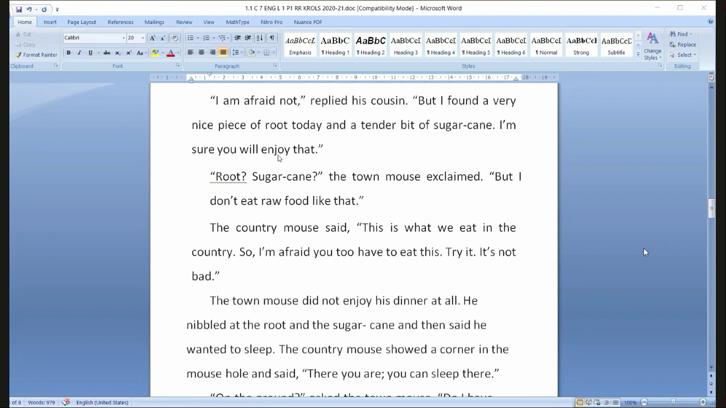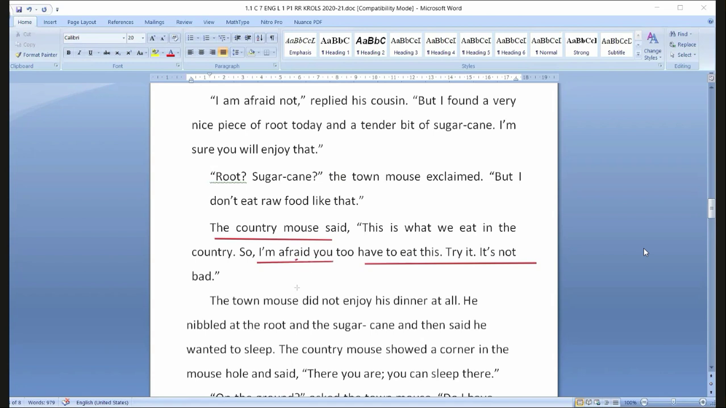Root, sugarcane, the town mouse exclaimed, but I don't eat raw food, not cooked food, uncooked food. Okay. Like that. The country mouse said, this is what we have in the country. So I'm afraid you have to eat this. Try it. It's not bad. I'm afraid. See the second time. I'm afraid not. There. And here I'm afraid.